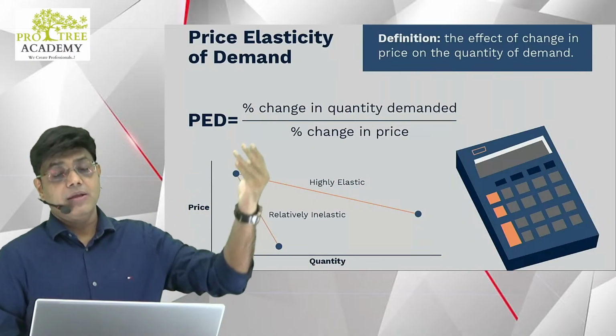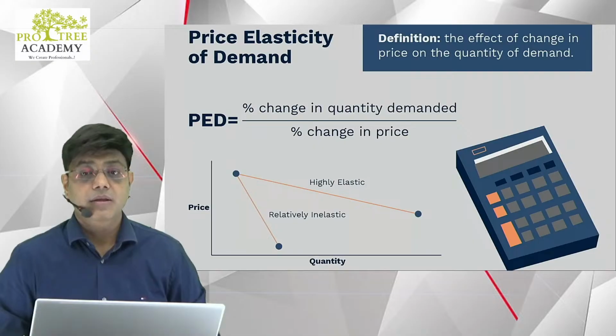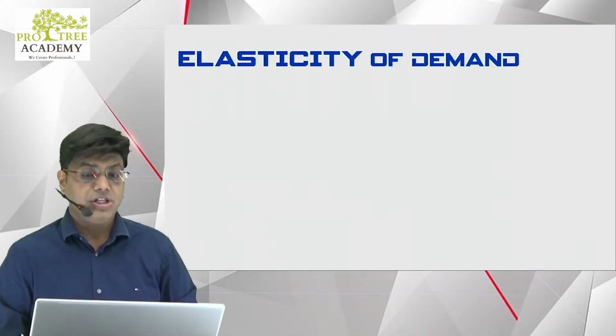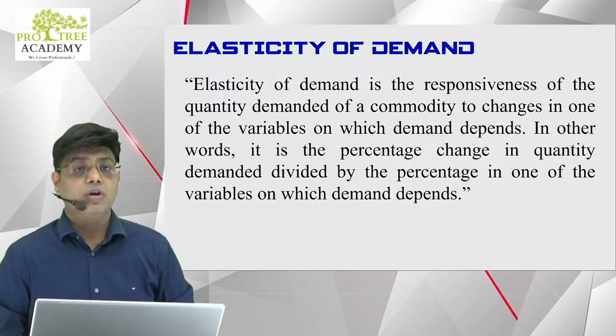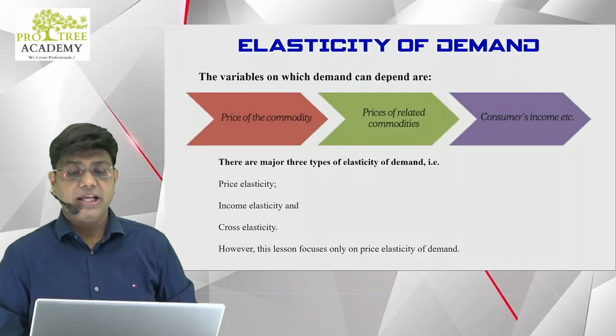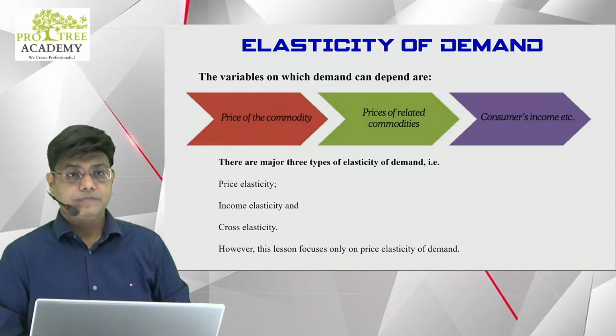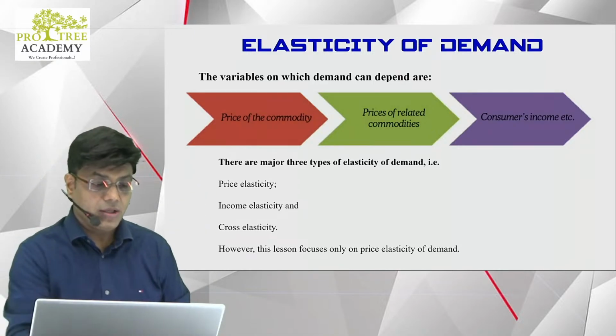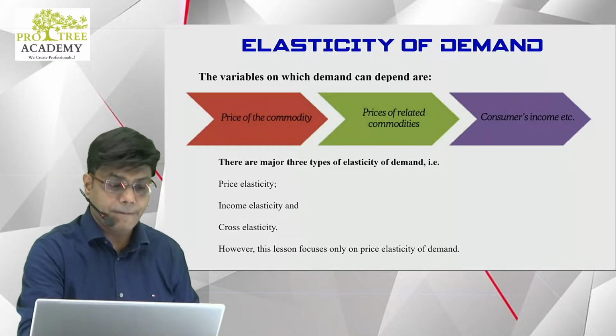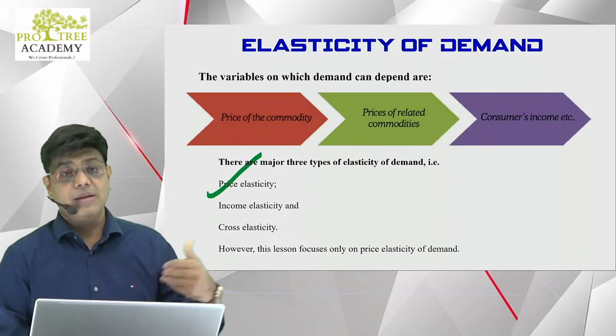We get this by the percentage change in quantity demanded divided by the percentage change in price. Elasticity of demand is the responsiveness of the quantity demanded of a commodity to changes in one of the variables. There are three types of elasticity of demand. Price elasticity: when the price changes, what is the impact on the demand?